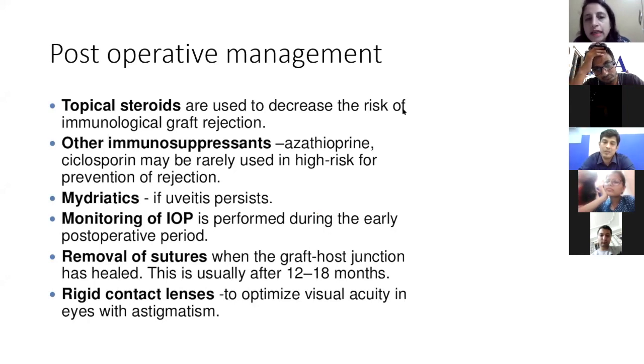So if you have a question like this, your answer should be, I would prefer the optimal graft size between 7.5 and 8.5. Less than 7.5, high astigmatism. Larger than 8.5, high chances of rejection because it's closer to the limbus and induces vascularization. So that should be the answer. And if it is for a therapeutic graft, then obviously you're going to go larger than the size of the infiltrate, 1 millimeter clear corneal. You may even have to do a corneoscleral graft. I'm assuming that this question was for an optical keratoplasty.